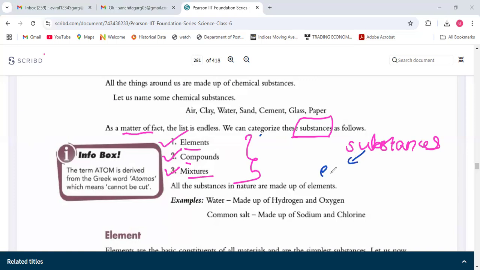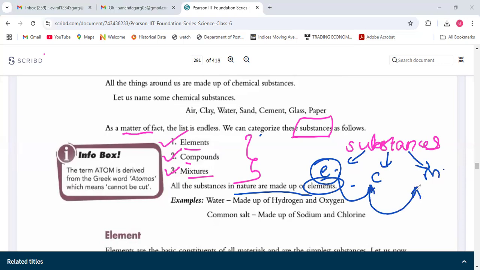One is elements, one is compounds, you write the full form, and one is mixtures. All the substances in nature are made up of elements. So element is the basic form of everything. When two or more elements come together, they form compounds, and when compounds come together, they form mixtures. So this is like a chain.